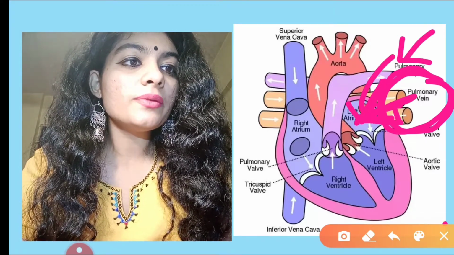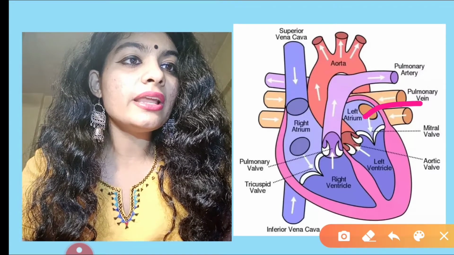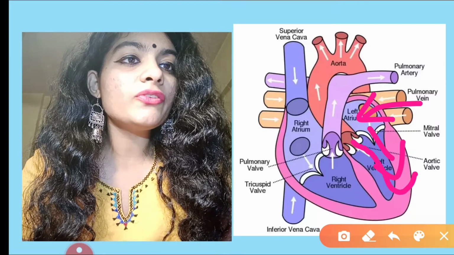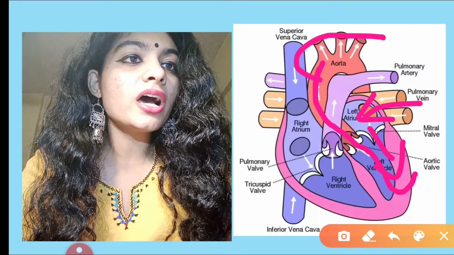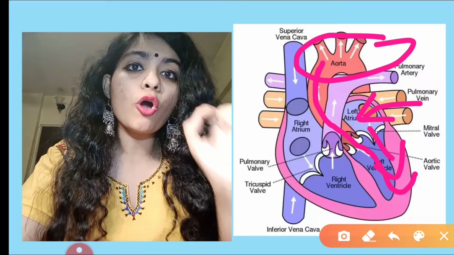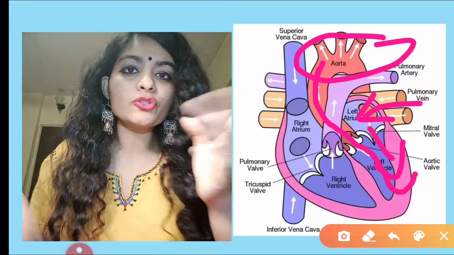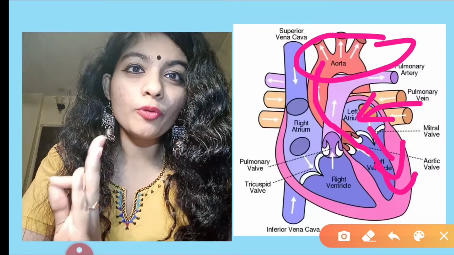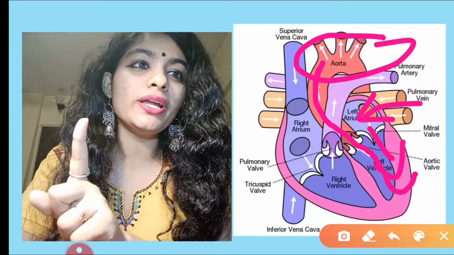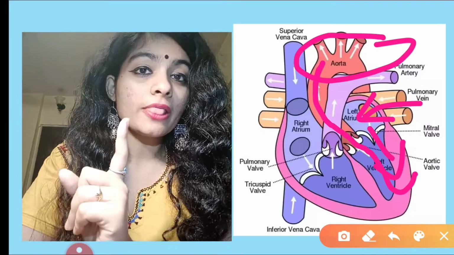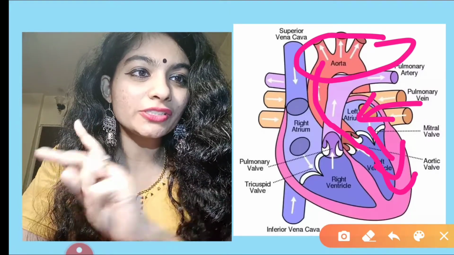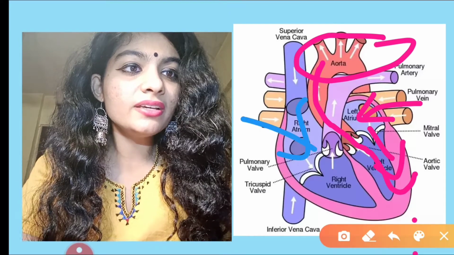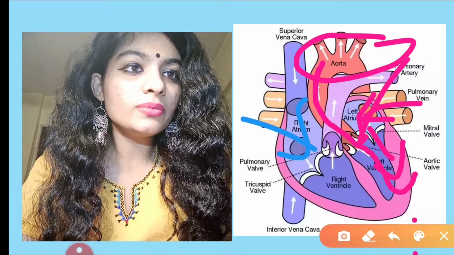From the pulmonary vein it goes into the left atrium, then it goes into the left ventricle, and from the left ventricle it goes into the aorta, and from the aorta the pure blood circulates through different parts of the body. I'm talking about the pure blood. So before the pure blood circulates through different parts of the body, the blood crosses the heart twice. Am I clear with this, guys? One from this side and second from this side here.